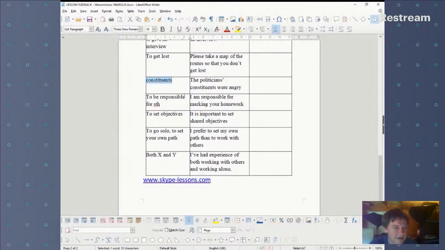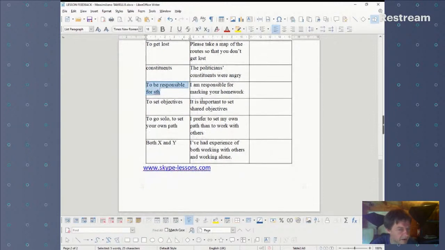Constituents are the people that live in a politician's area, and they're the people that vote for that politician, or don't vote at all sometimes. But they're just the people that live in that area that he is the politician of. Okay, to be responsible for something. This is a useful phrase because people have made a few mistakes with it recently, so it's worth learning.